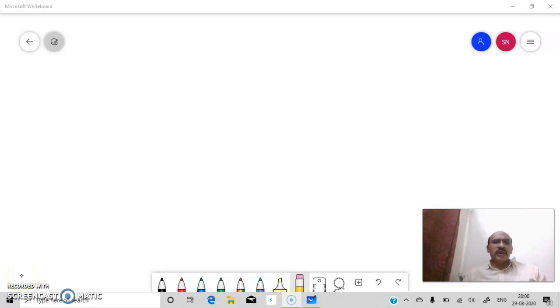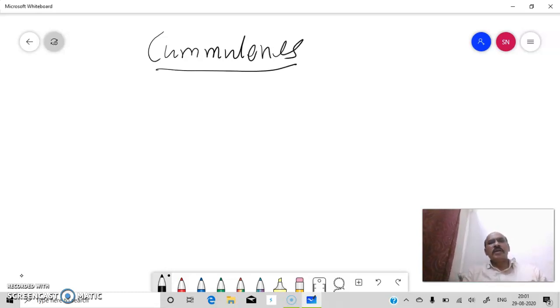Okay, students, today we will see nomenclature of compounds containing carbon double bond carbons, but a special type of compound, cumulenes. For its understanding, I am starting with a molecule having carbon double bond carbon.